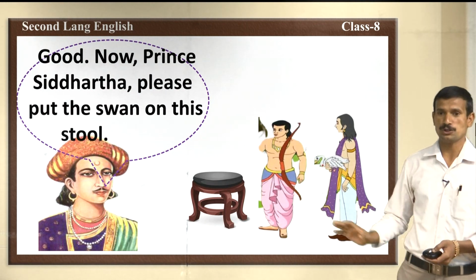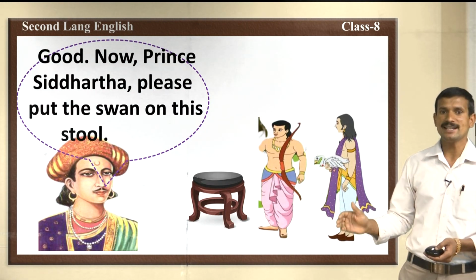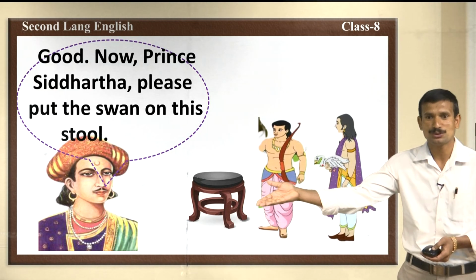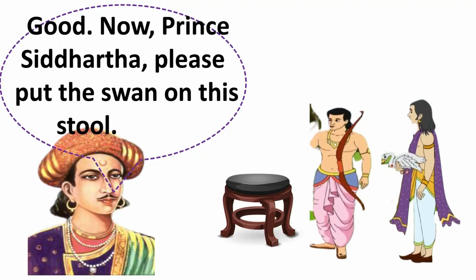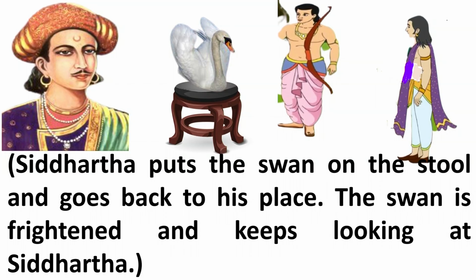Now, good. Now, Prince Siddhartha, please put the swan on the stool. Then what will happen? Siddhartha puts the swan on the stool and goes back to his place. The swan is frightened. Do you know the meaning of frightened? Frightened, and keeps looking at Siddhartha. When Siddhartha keeps the swan on the stool, the swan is looking at Siddhartha.